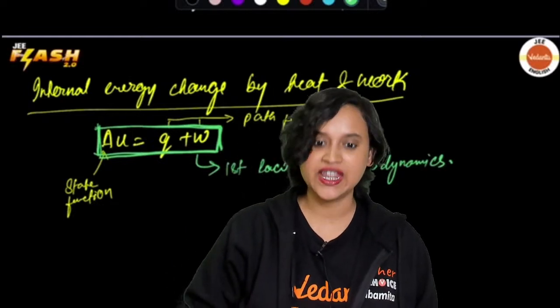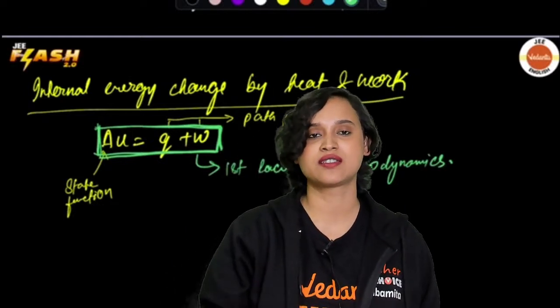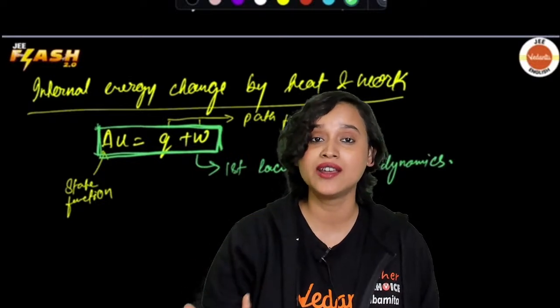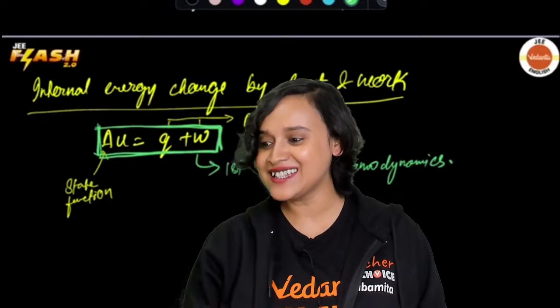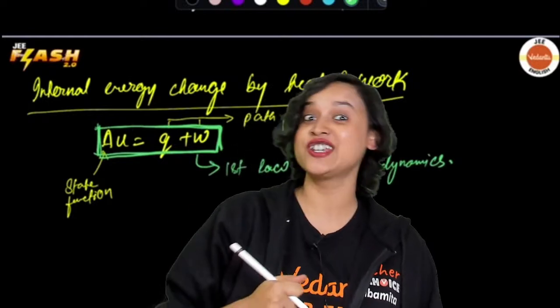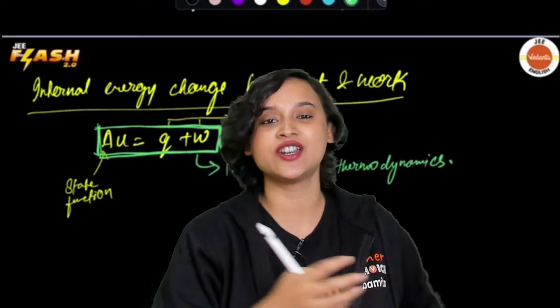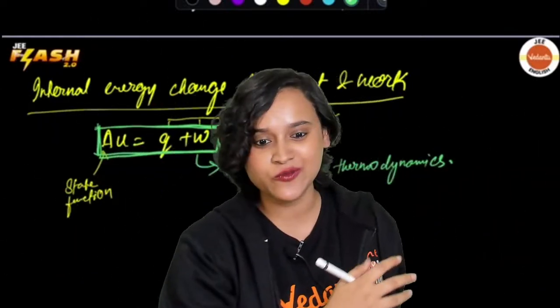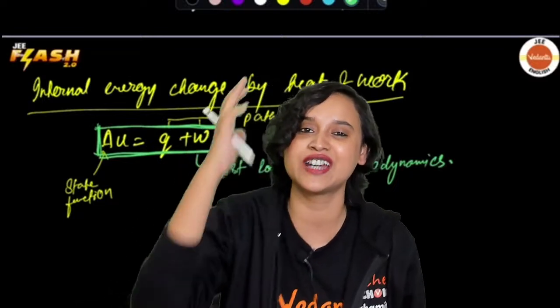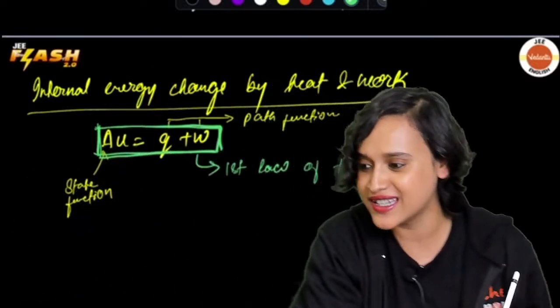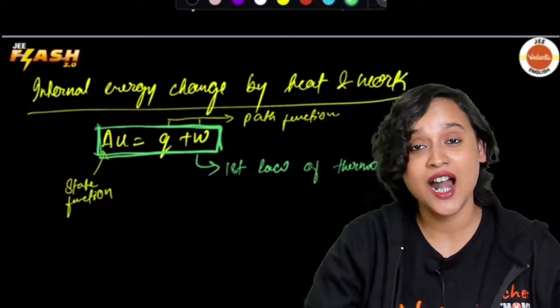Now, the energy of an isolated system is constant. Why? Law of conservation of energy. Haven't we learned about this? That is your first law of thermodynamics, right? Energy cannot be created, energy cannot be destroyed, energy can only be transferred from one form to another. What does it mean? It means the law of conservation of energy, because the energy of an isolated system is constant, isn't it? Yes.